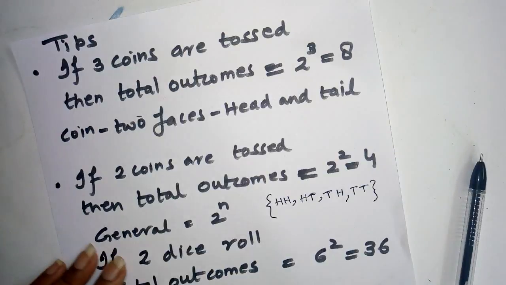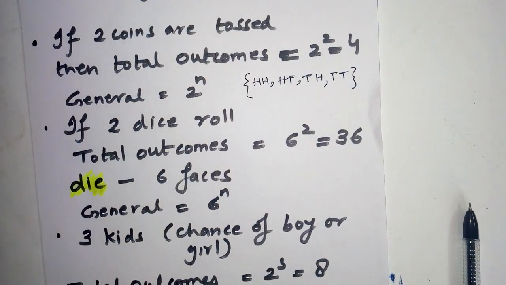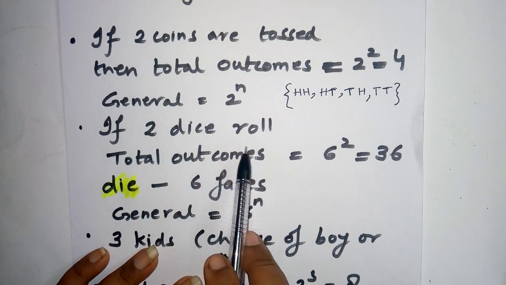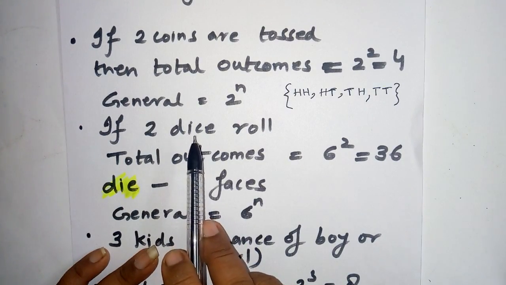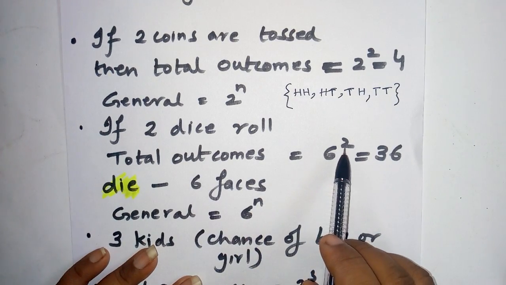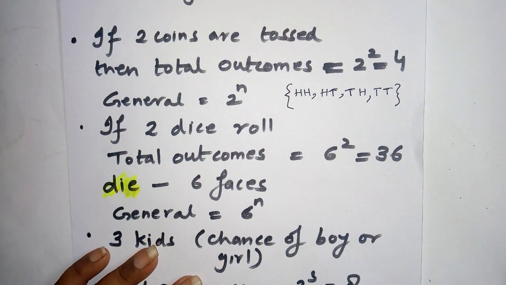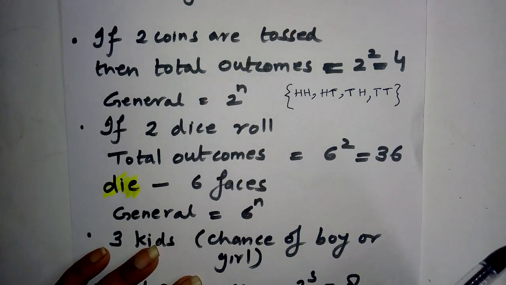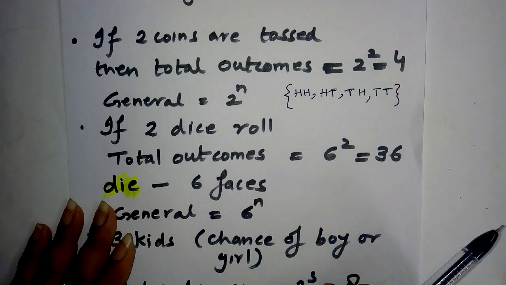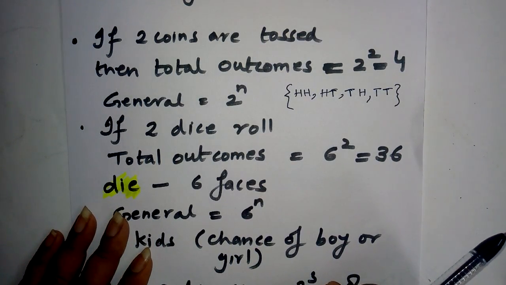Again, here 2 dice are rolled. Now dice is a plural word, die is a singular word. Now when the 2 dice are rolled, the total outcomes will be 6 square. Yes, you can make the table for yourself, but let me tell you why this will be easy for a 1 mark question. Since we have MCQs here, from last year 2019, 20 questions are MCQs, and time management is very important.